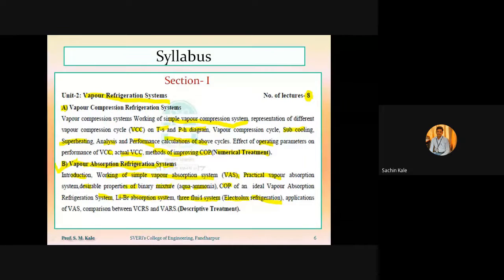Then what are the various applications of vapor absorption refrigeration system? And the last one is the comparison between vapor compression refrigeration system, VCRS, and vapor absorption refrigeration system, that is VARS. So comparison between VCRS and VARS. This is also whatever part B is there. So related to part B, only descriptive treatment will be there. Descriptive treatment means theoretical as well as representation of those diagrams on the PV and TS diagram.